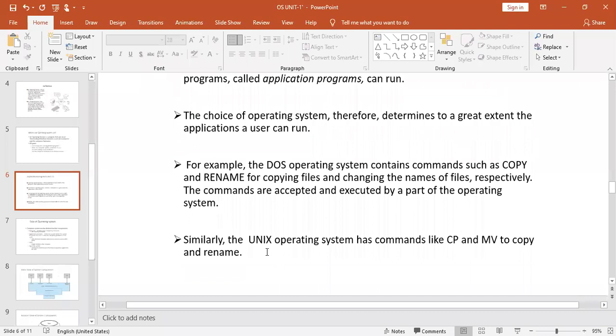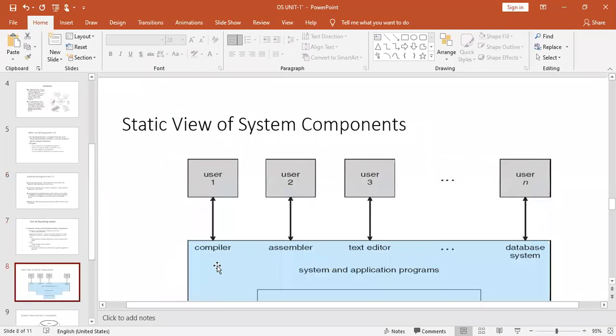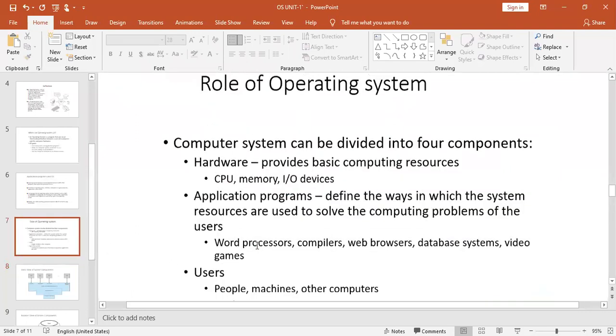A similar kind of commands are also present in Unix. So these are all software, and in order to execute all this software in a proper way, we need to have the operating system.